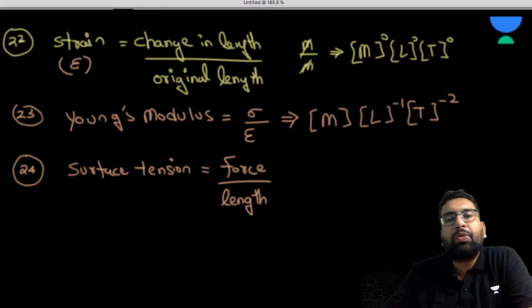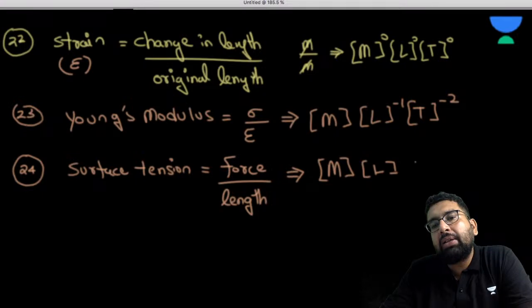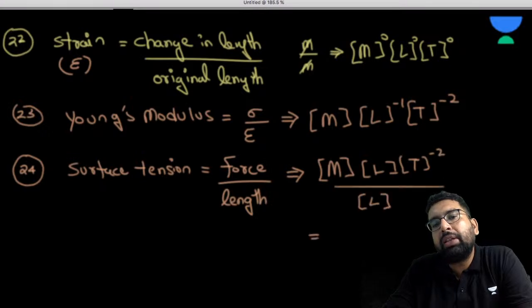With every chapter that you learn, you can have the dimension of each of the physical quantities, like this one. So this is force per unit length. Very simply we can write the dimension of force. We have memorized it, M L T^-2. What is the dimension of length? This is L. So basically, what will the dimension of surface tension become?